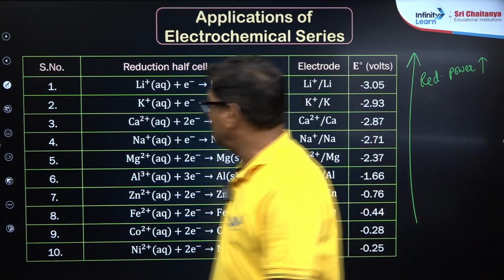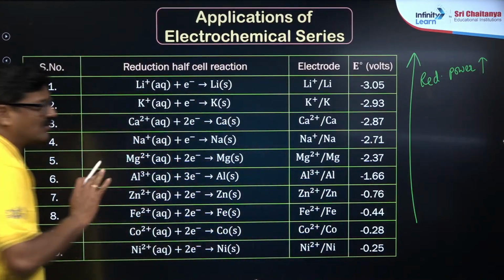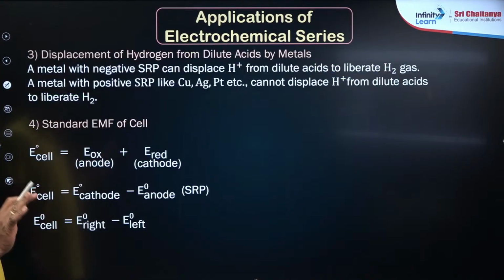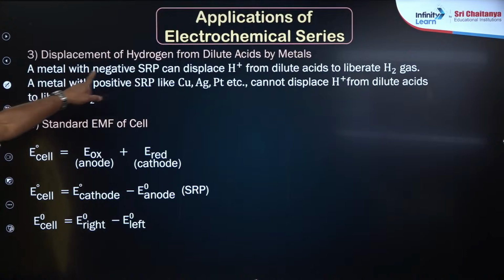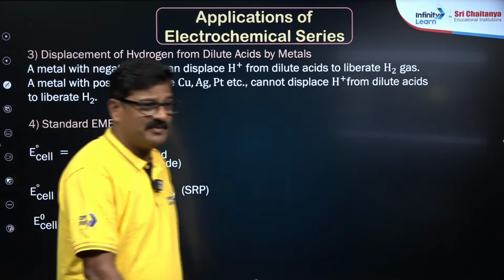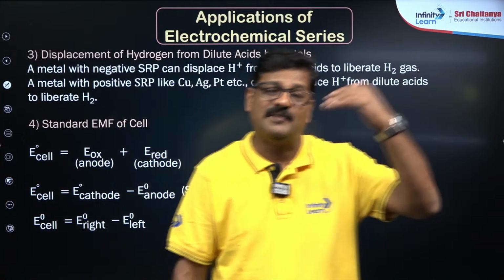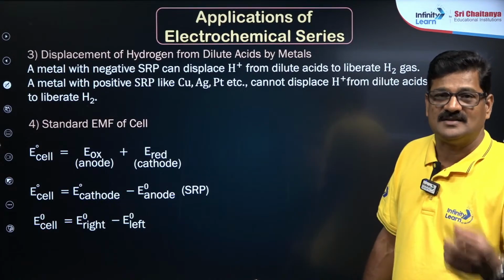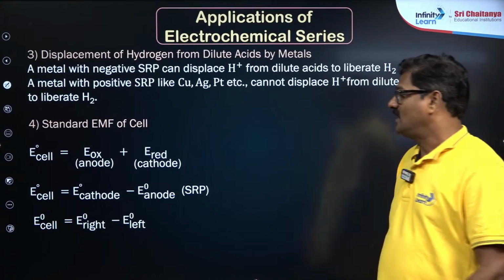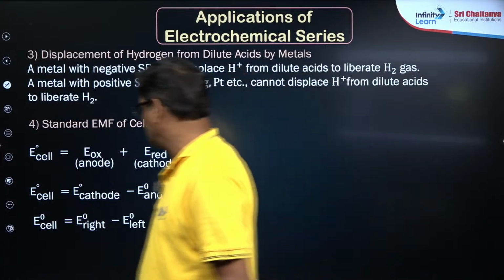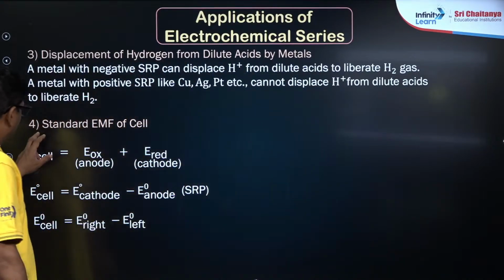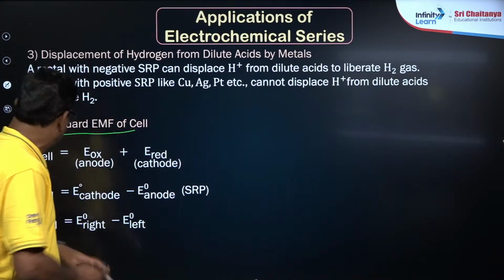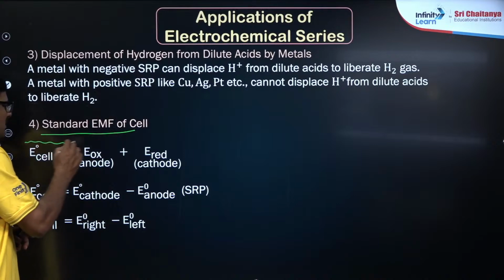That's the version of the writing of the electrode potentials and electrochemical series, and displacement of hydrogen from dilute acids by metals. The metals which are above hydrogen can react with dilute acids and can liberate hydrogen, which is not possible for those lower down. And you can also calculate the electromotive force of a cell simply by using this.